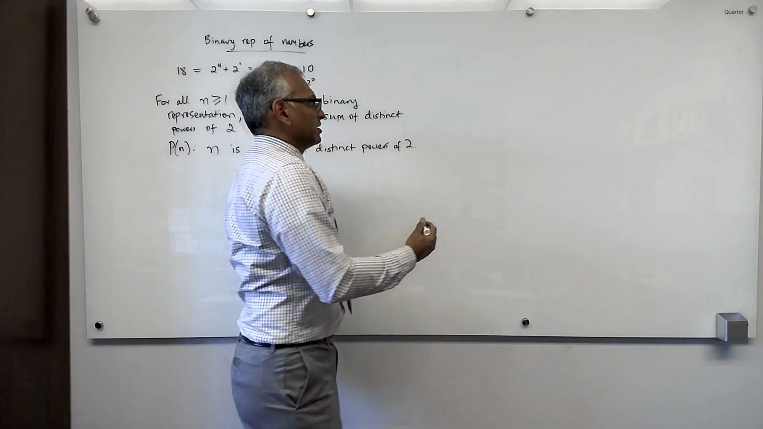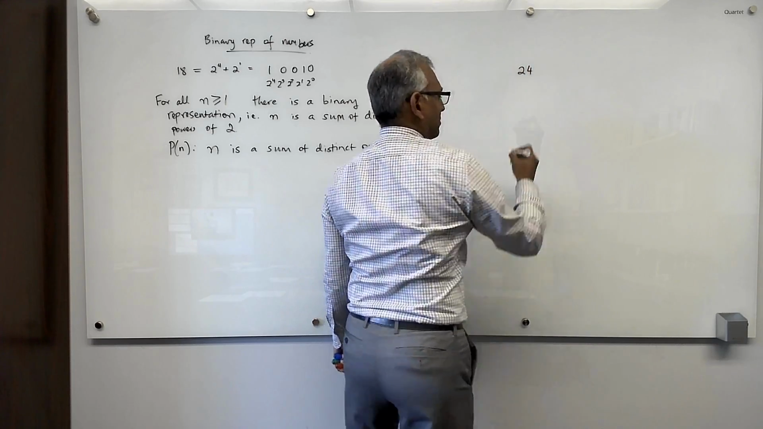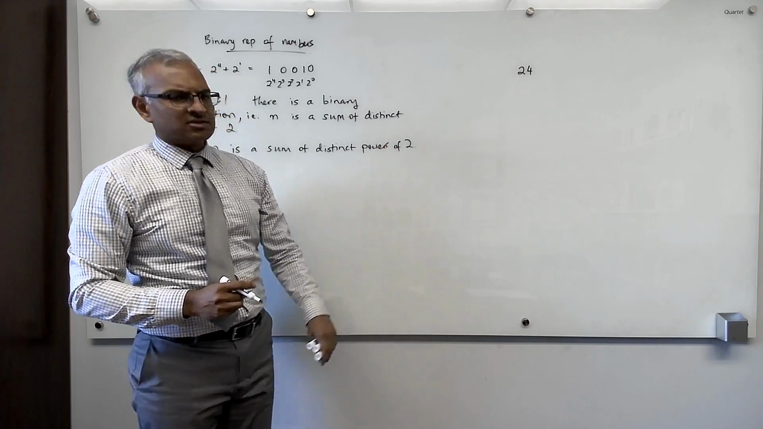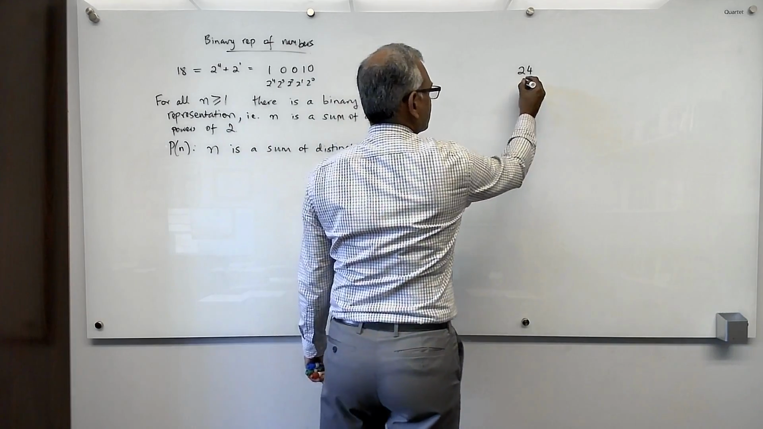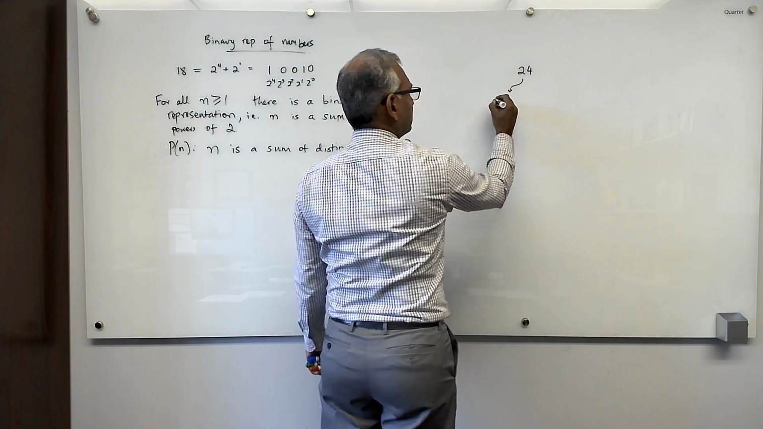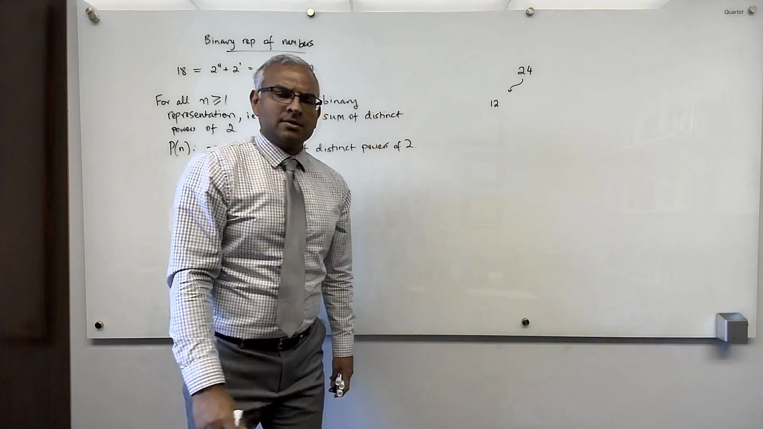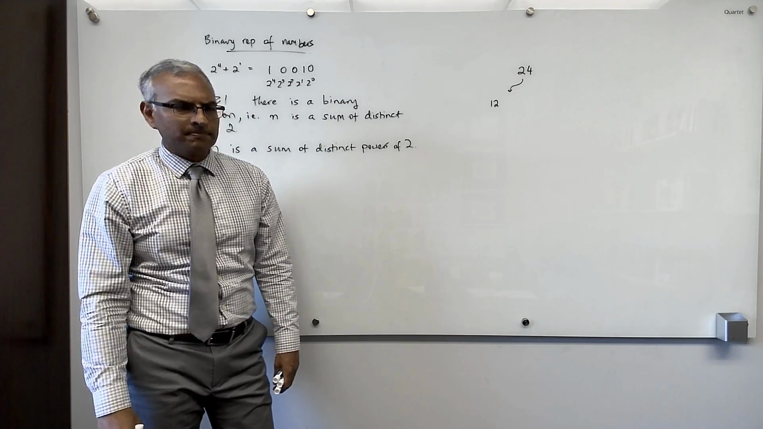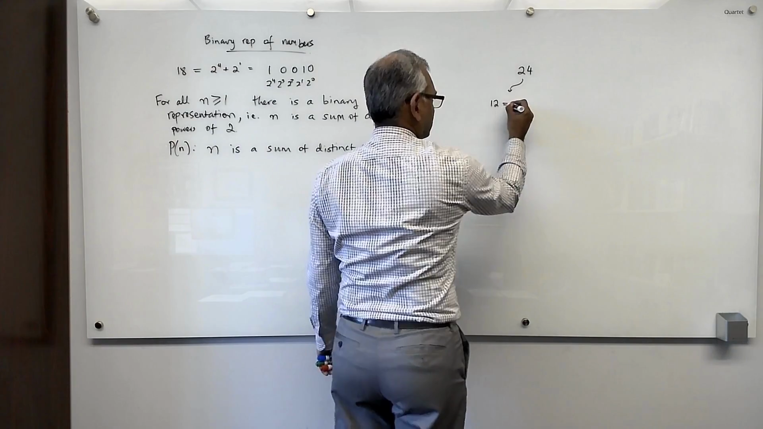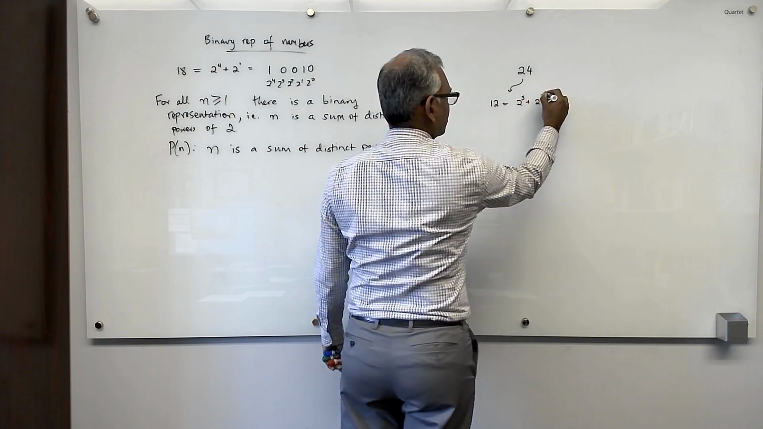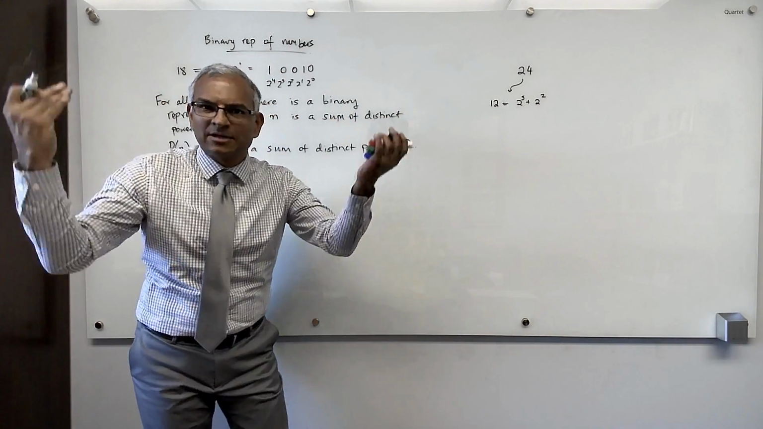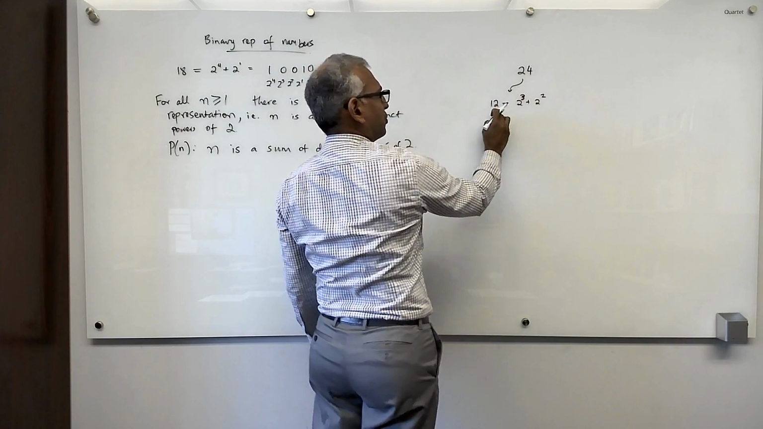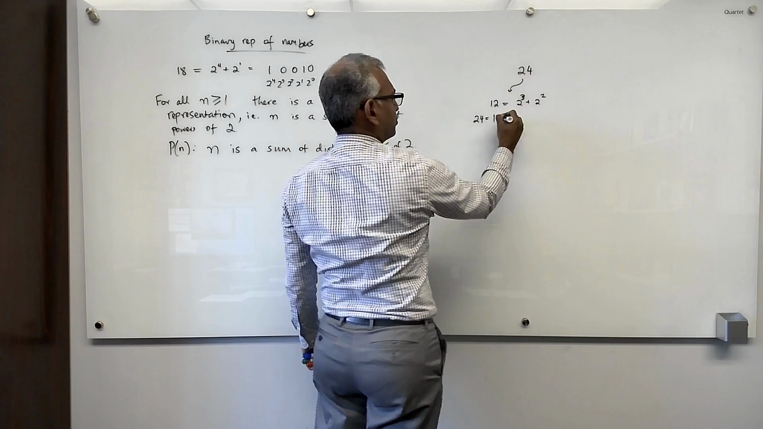So let's take an example. Let's say 24. I want to convince you that 24 is a sum of distinct powers of 2. Well, this is an example of an even number. So look, let me divide by 2. I get 12. And I know that it's easy for me to represent 12 as a sum of distinct powers of 2. So this is equal to 2 cubed plus 2 squared, because 12 is smaller, so it's an easier problem for me to deal with. But now since 24 is twice that, 24 is equal to 12 times 2.